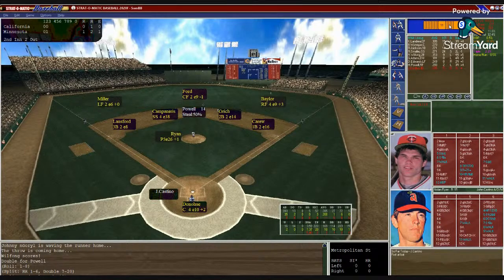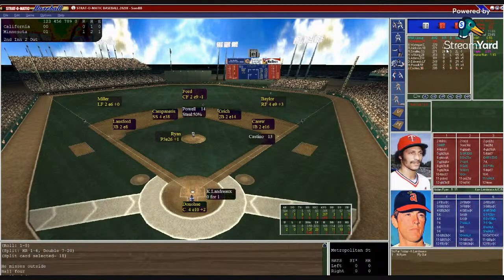Donahue sets in a target. Ryan from the stretch. Powell to take the lead off. Here's the pitch to Castino. 6-9, and walked him. 2 on and 2 outs. Back to the top of the lineup for Ken Landreaux. Flied out his first time up. 2 on, 2 outs. Donahue sets in. Ryan from the stretch looks back at Powell.